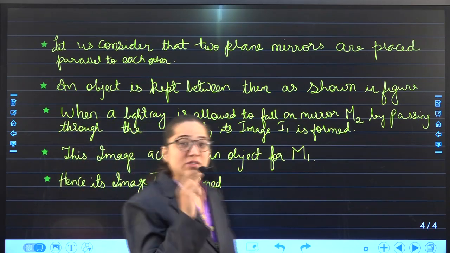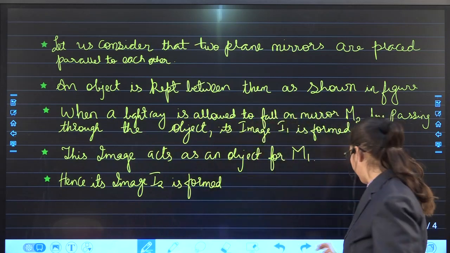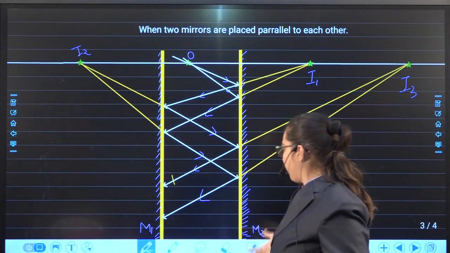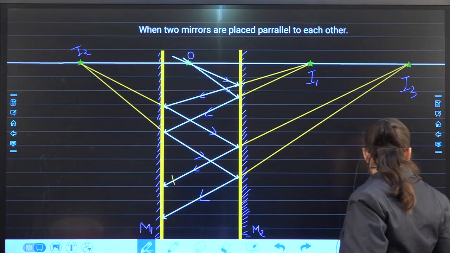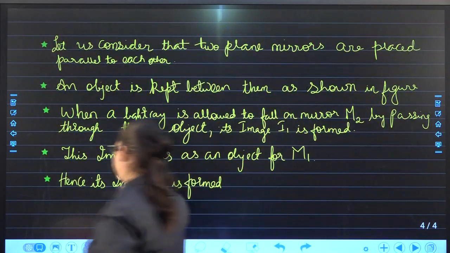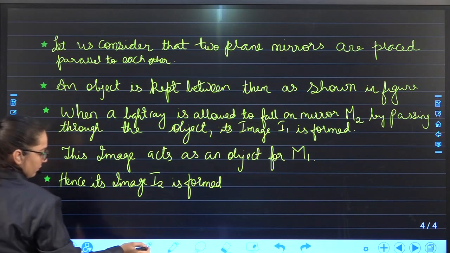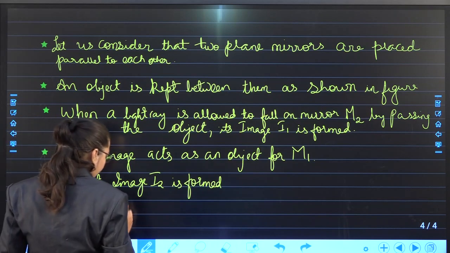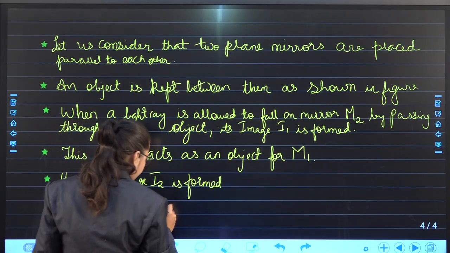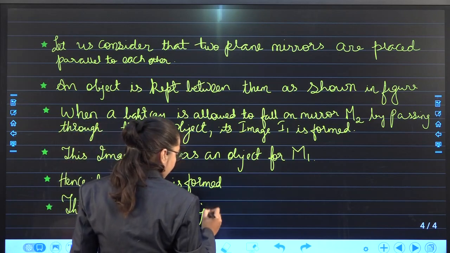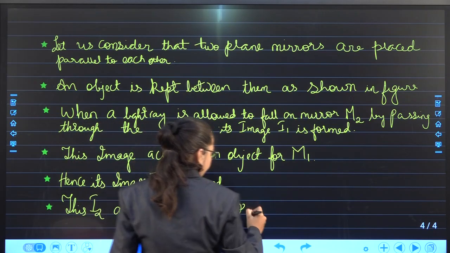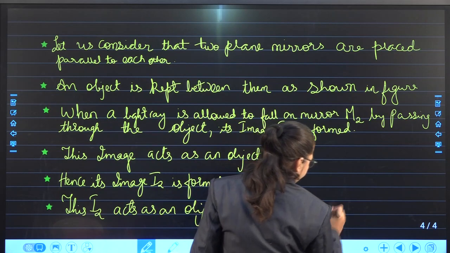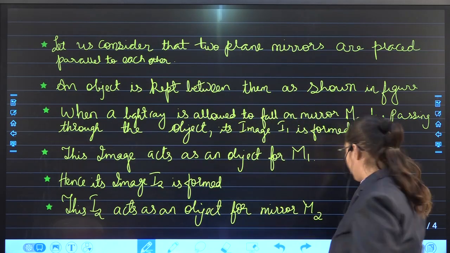Now this I2 acts as object for M2. I2 acts as an object for mirror M2. Hence the image I3 is obtained.